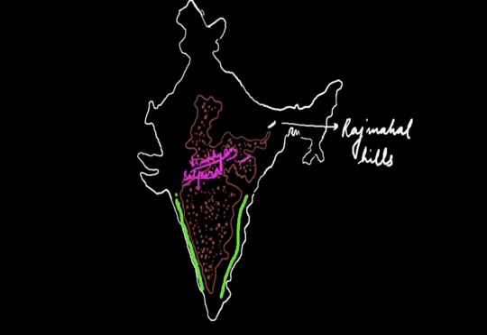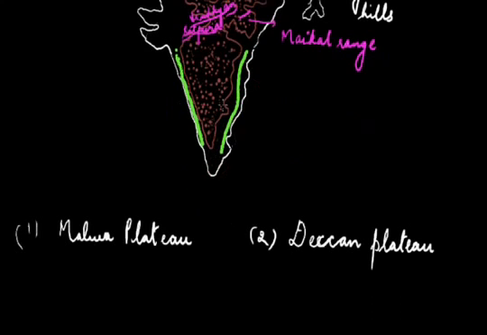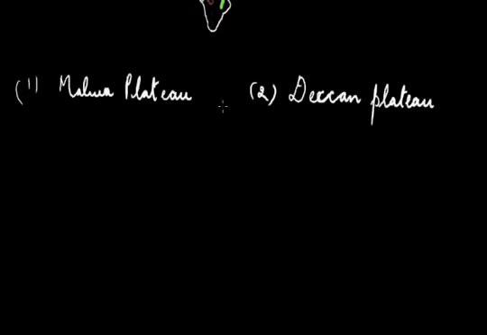Here you can find the Mekal range, or you can call it the Maikal range also. This region, this eastern part, is known as the Chota Nagpur plateau. Here are the Aravallis. So now we will start with the Malwa plateau.